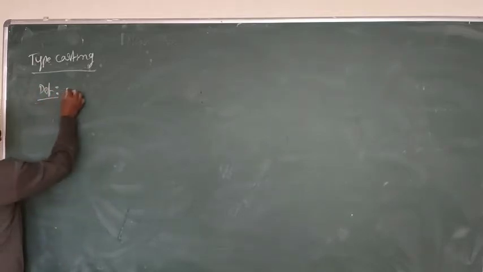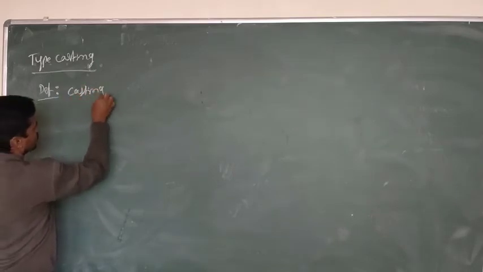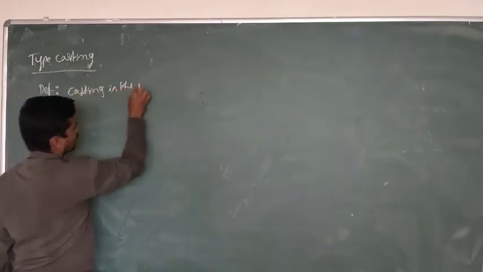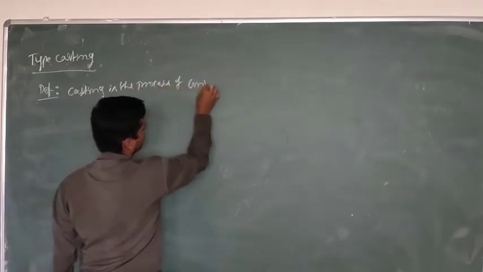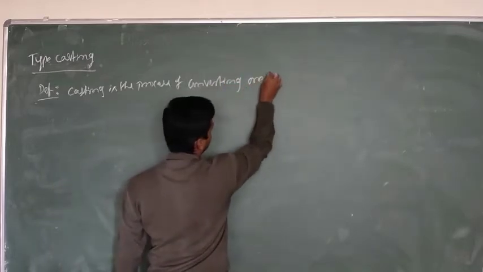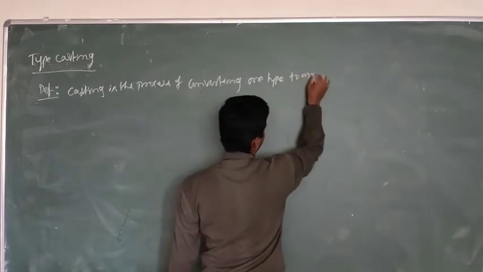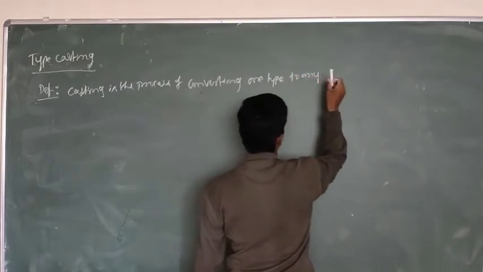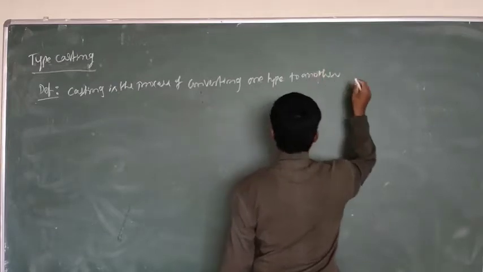Casting is the process of converting one type to another data type.